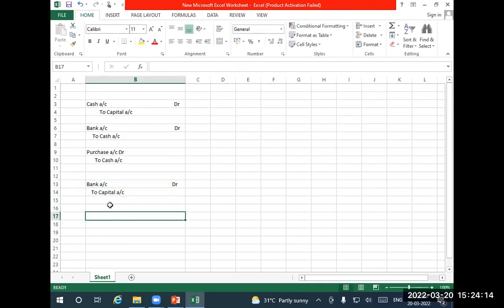The owner has introduced further capital through cheque. And there is another transaction: purchase of goods from X Limited. So the entry is purchase account debit to X Limited.